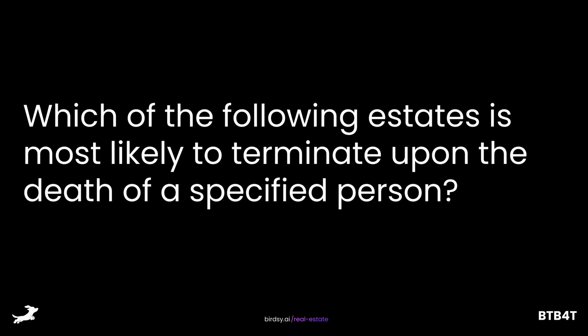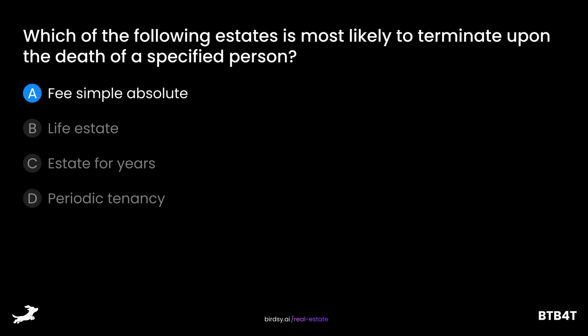Which of the following estates is most likely to terminate upon the death of a specified person? Is it A, fee simple absolute, B, life estate, C, estate for years, or D, periodic tenancy? The answer is B, life estate.